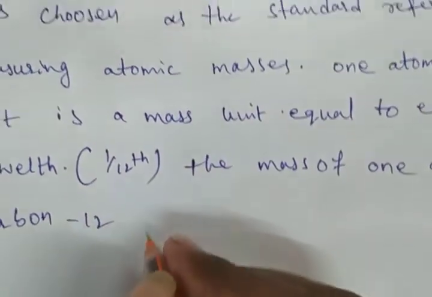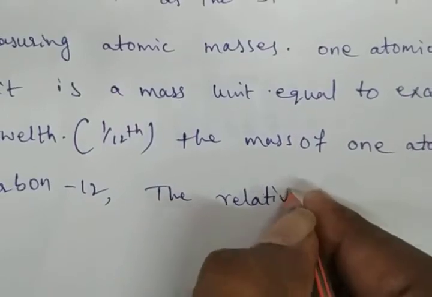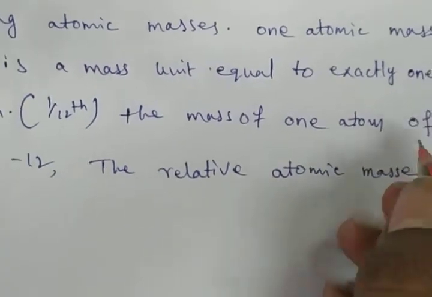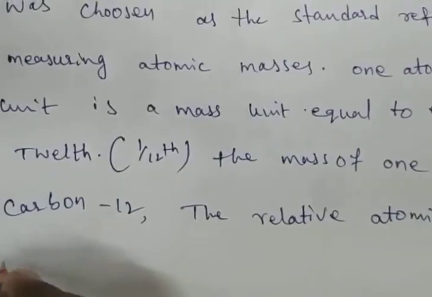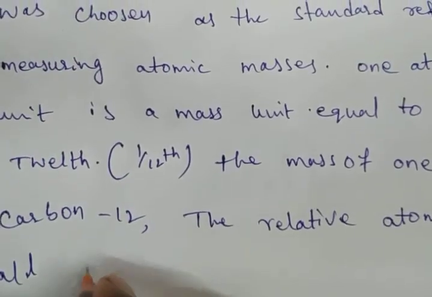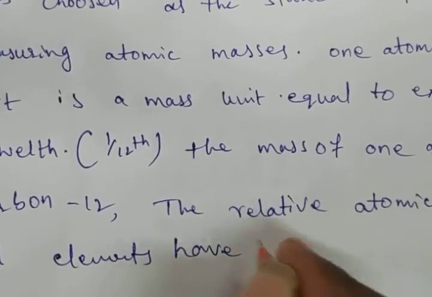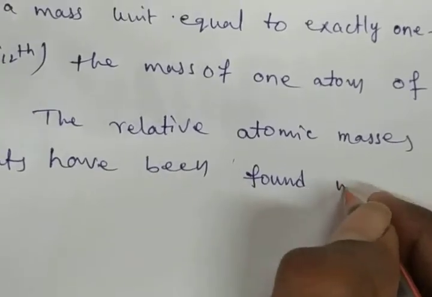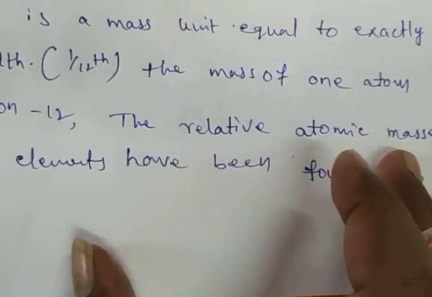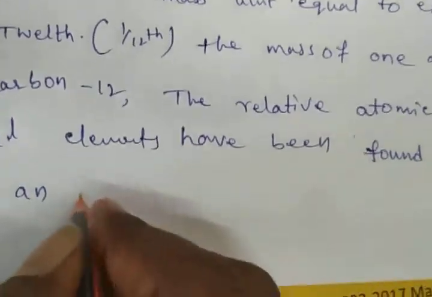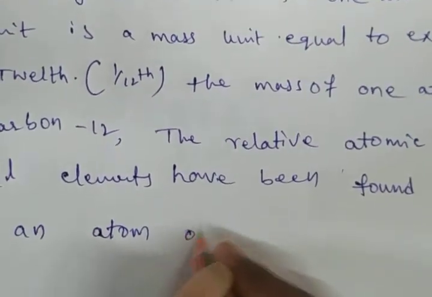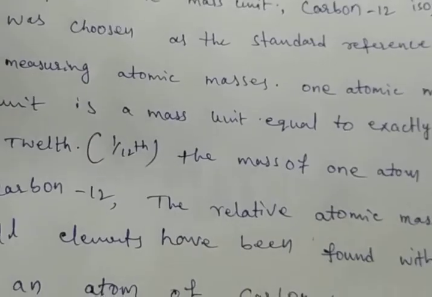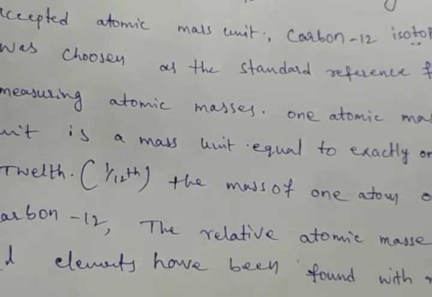The relative atomic masses of all elements have been found with respect to an atom of carbon-12. So the reference for the atomic mass unit is the carbon-12 isotope.